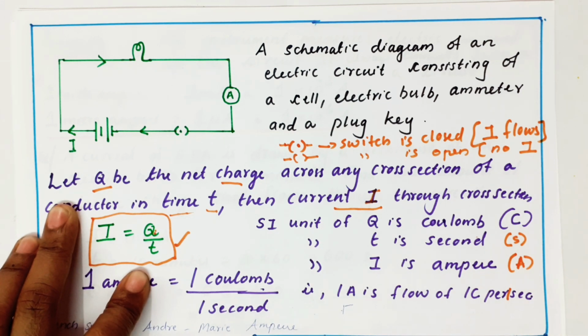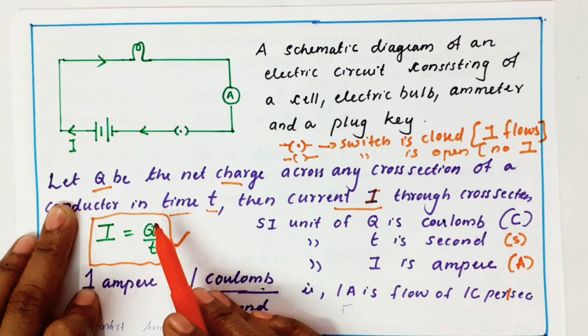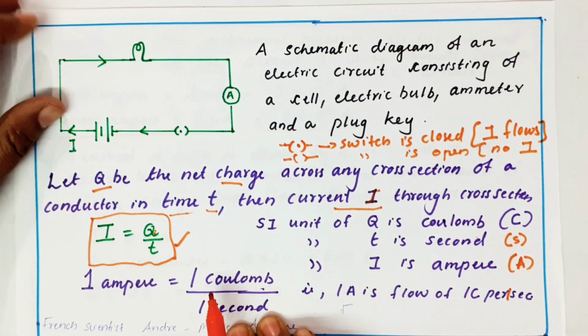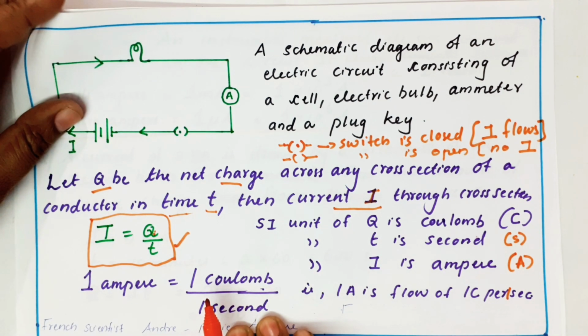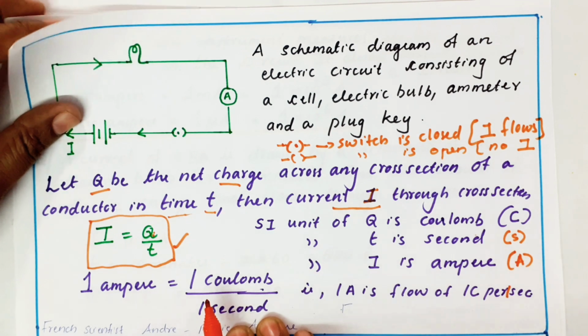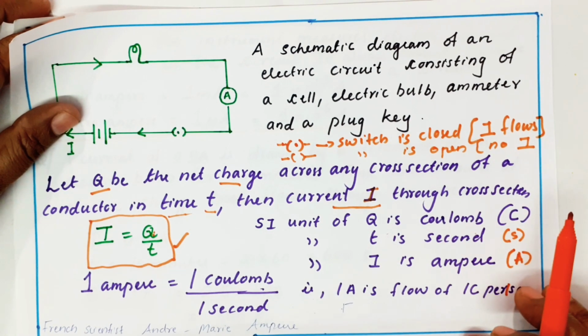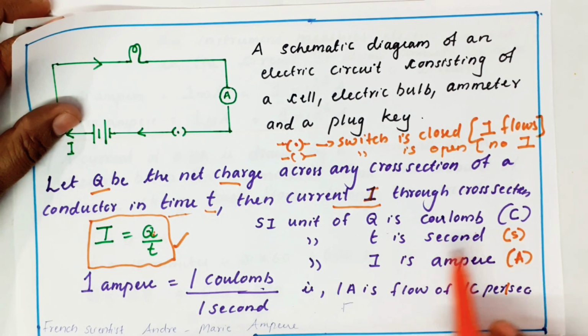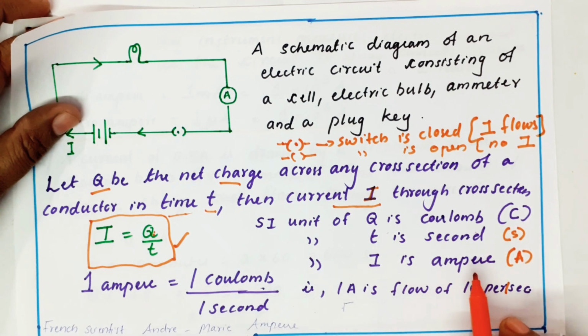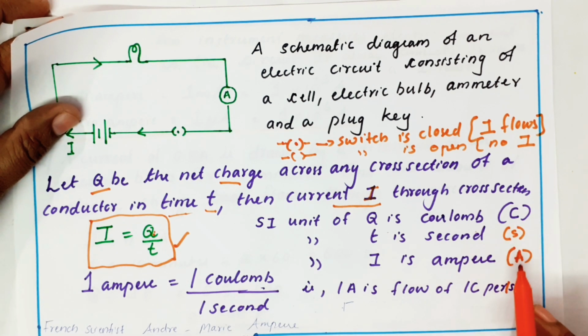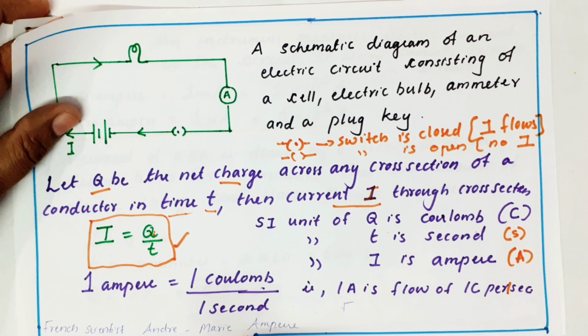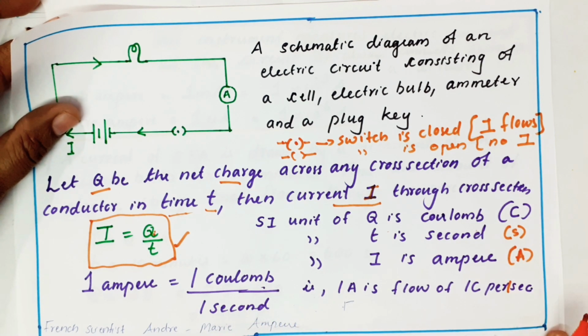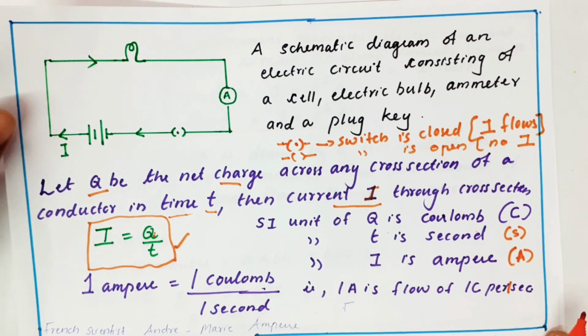Now I am getting a mathematical expression. Let Q be the charge that flows in a time of t. Your current is Q by t, because current is the rate of flow of charges. Then the units. The SI unit of Q is coulomb, SI unit of time is second, SI unit of current is ampere. Symbols are C, small s, capital A. So 1 ampere can also be written as 1 coulomb by 1 second. So 1 ampere is the flow of 1 coulomb per second.